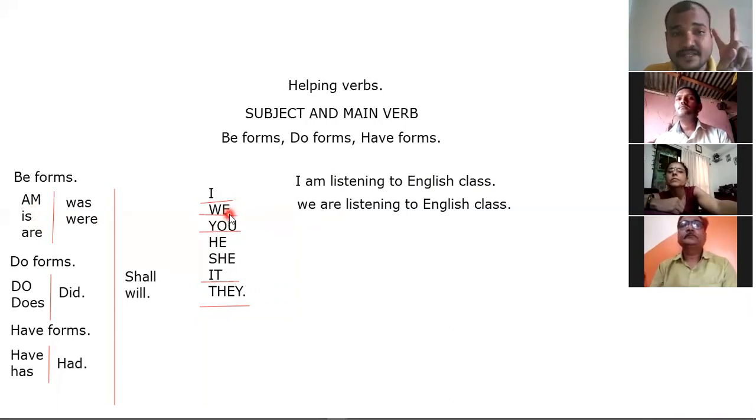We means more than one, more than 2, all people. Right? So we are listening to English class. We are listening to English class. Great.